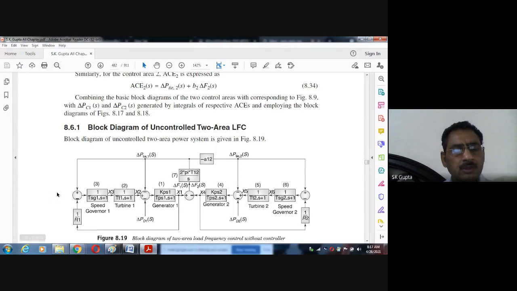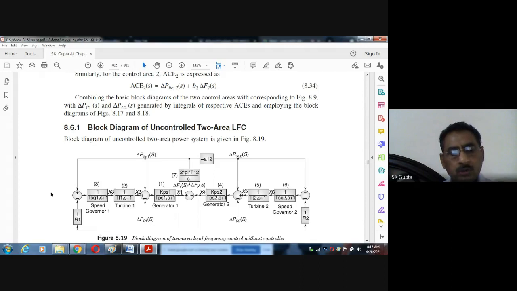If the integrator is applied here, the frequency signal is given as feedback to the integrator, and it integrates over the time it takes to come to the steady state value. Then it is applied here, and it also changes the input power. Means it changes the valve opening, and finally the input becomes equal to output, and by that time more input is allowed, and the frequency becomes the steady state normal frequency. With that intention, this integrator is applied here.